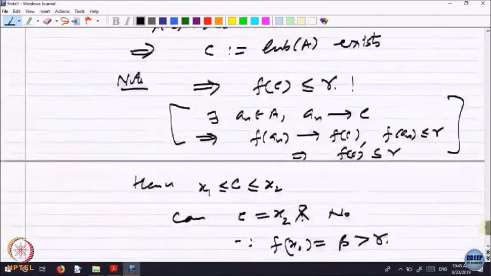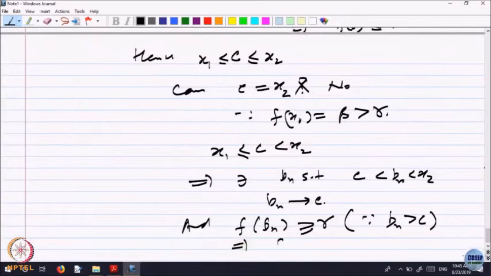So, that means, what? So, it implies f of C, by continuity again, is bigger than or equal to gamma, because f is continuous. For each element of the sequence Bn, f of Bn is bigger than or equal to gamma, and Bn is converging to C. So, where does f of Bn converge? It converges to f of C by continuity, right. Each f of Bn is bigger than or equal to gamma.